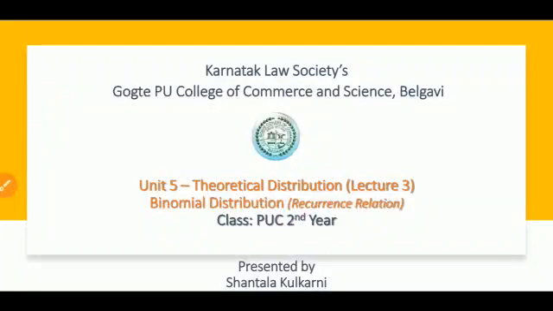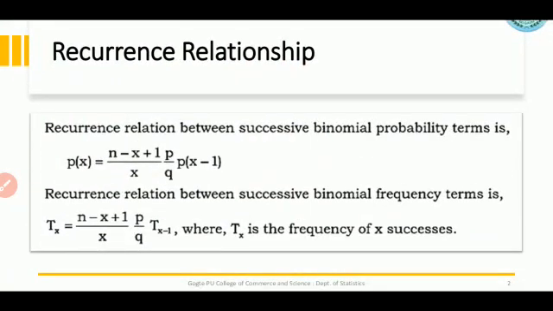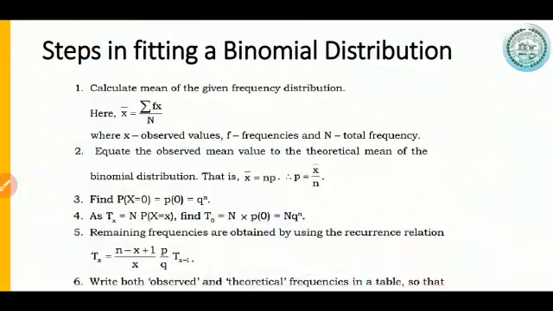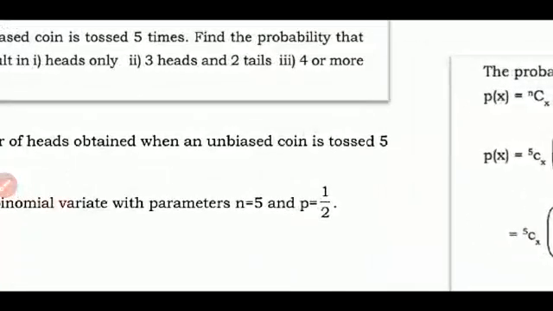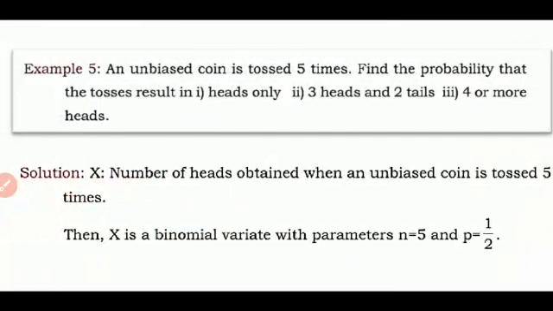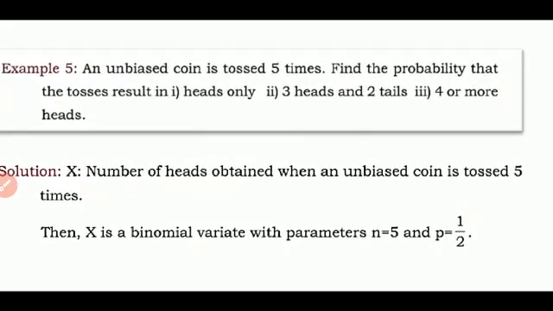Before I start with the subheading recurrence relation, I have to explain about recurrence relation and all that. But before that, I want to solve a few examples and then I will come to the main thing, that is recurrence relation. We are going to solve a 5-mark question on binomial distribution. What is the first question?